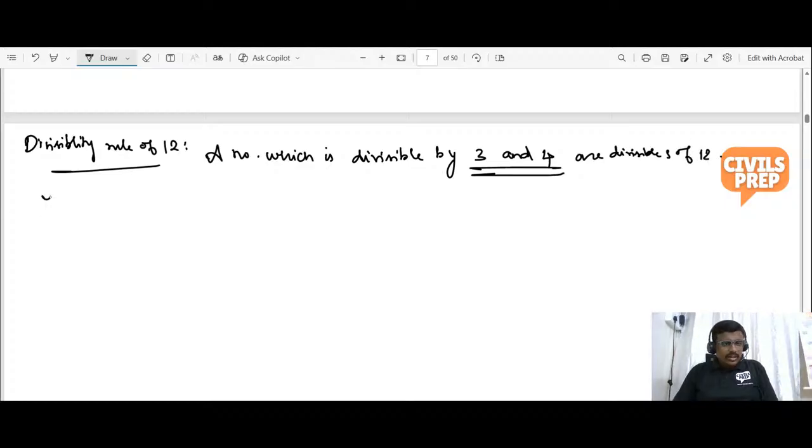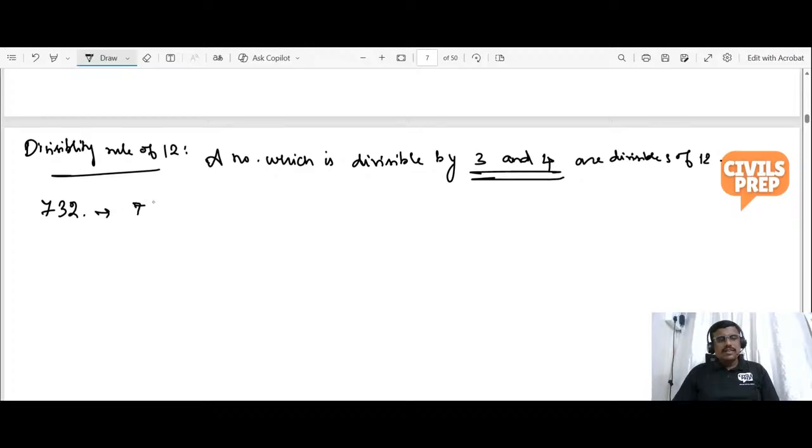For example, let us take the number 732. You need to check whether it is divisible by 3 and whether it is divisible by 4. First, for 3: what is the divisibility rule of 3? The sum of the digits is divisible by 3. So what is the sum here? 7 plus 3 plus 2, which is 12. If it is divided by 3, you will get 4. So it is divisible by 3 because you do not find any remainder.